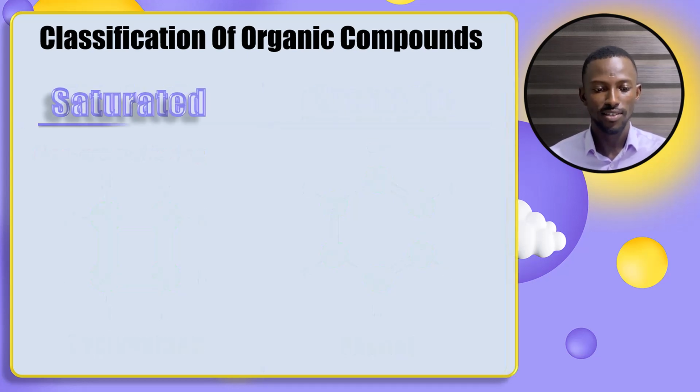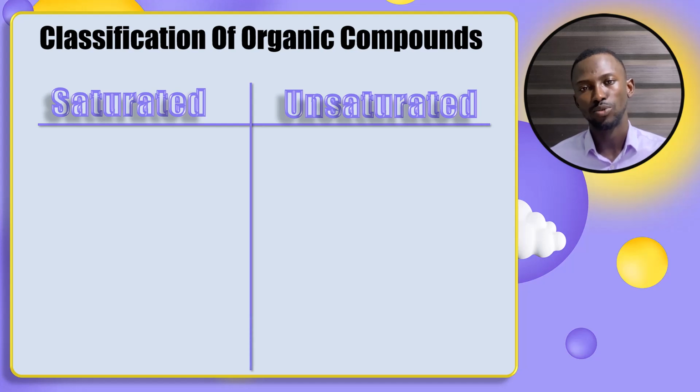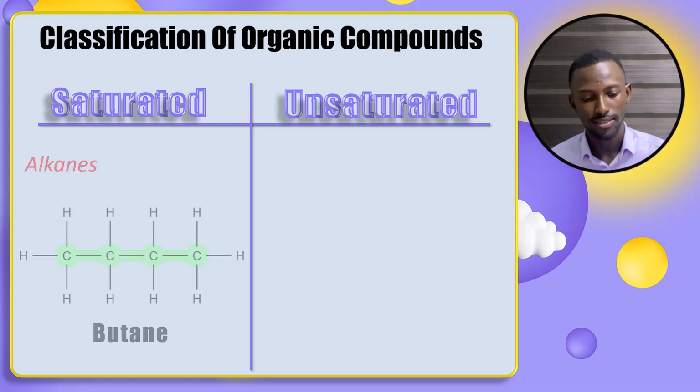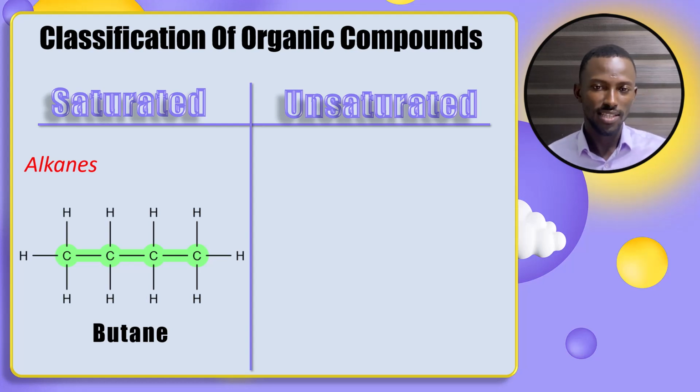Let's move on to the next classification: saturated and unsaturated compounds. What exactly are they? For us to classify organic compounds as saturated or unsaturated, it has to do with the presence of either a double, triple, or single bond. So let's look at an example really quick. For saturated compounds, this is butane. You can see that it has only carbon and hydrogen. That makes it a hydrocarbon. And you can see that it's an open chain. That makes it aliphatic. And it is also saturated. So it is a saturated aliphatic hydrocarbon.